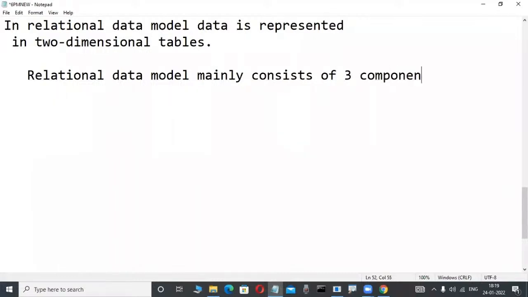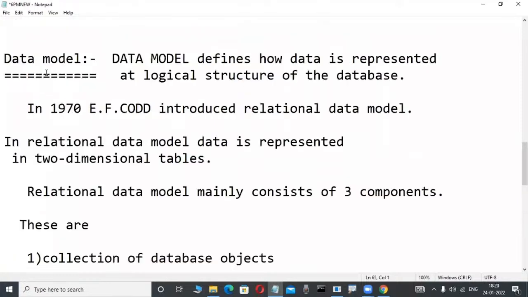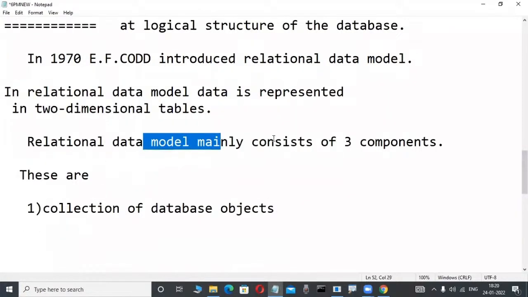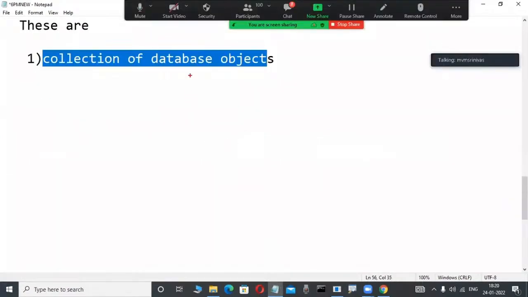You must be familiar with these names before we start our course. Concentrate here. What is the first one? A simple collection of database objects. In software like Oracle, SQL Server, and DB2, a collection of database objects is available. That is what we learn daily. Relational data model mainly consists of three components, and the first one is a collection of database objects. Collection of database objects means dead easy.